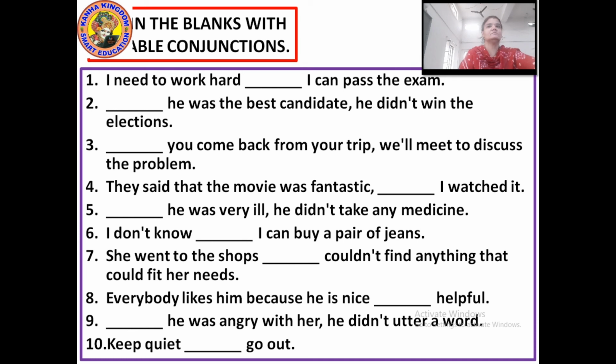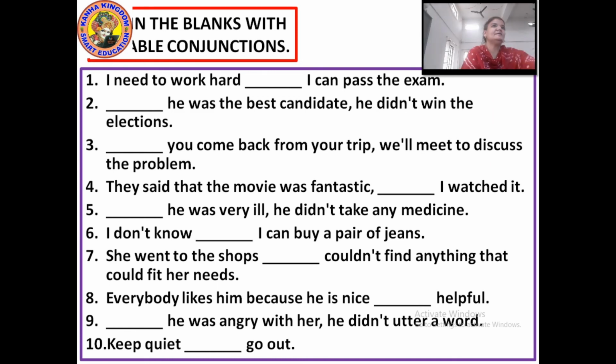Okay, we have to fill such kind of words. I need to work hard, dash, I can pass the exam. I need to work hard so that. Here the conjunction will be so that.